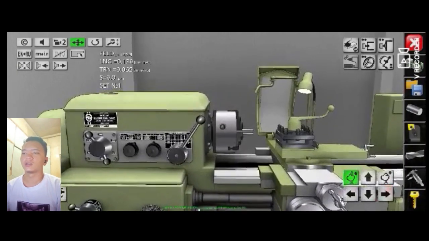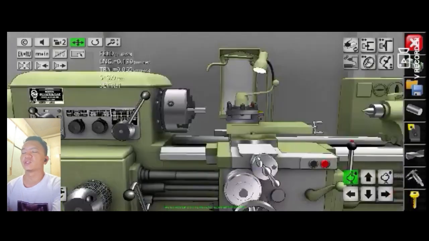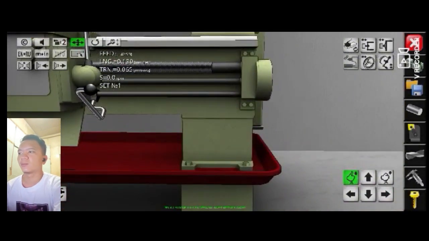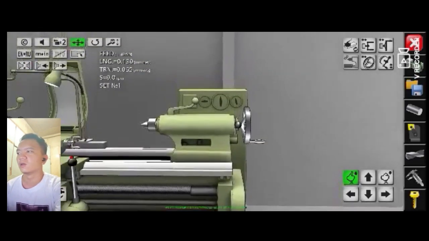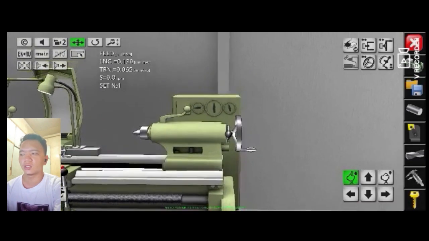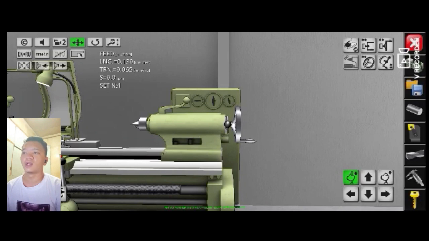The first one is the headstock, located at the left end of the lathe bed. It contains the main spindle's mechanism for obtaining various spindle speeds. The second part is the machine bed, or lathe bed, a strong bridge-like member made from high-grade cast iron and heavily ribbed to give rigidity. The third part is the tailstock, located at the right end of the lathe. It can be adjusted along the bedway to suit the length of the work.